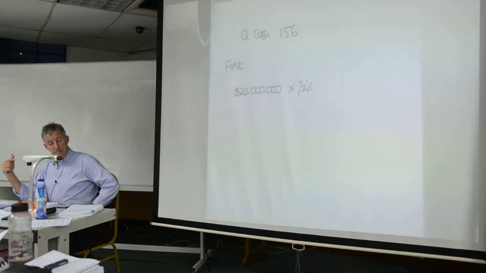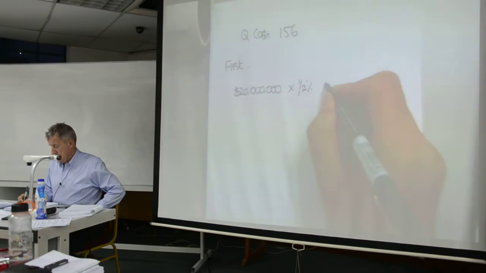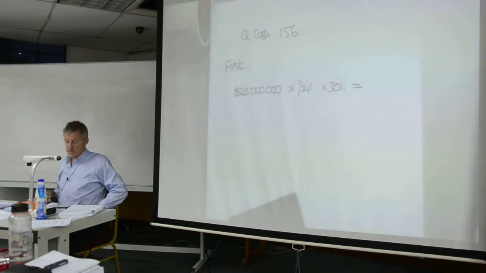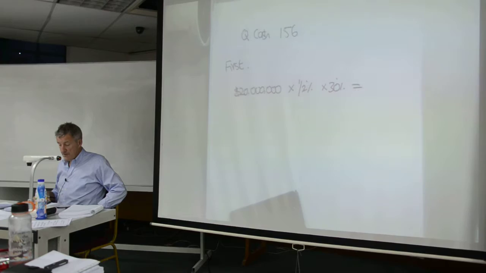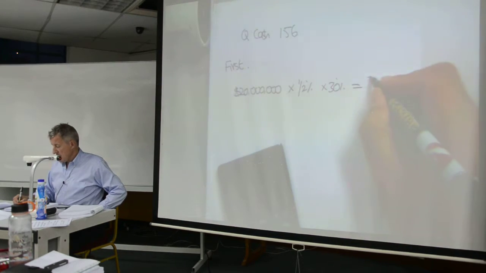If the company doesn't pay us back, it'll go into liquidation, and actually we wouldn't lose everything, we'd only lose 30%. So there's a 0.5% chance that we will lose 30,000. Sorry, there's a 0.5% chance we will lose 30% of 20 million. At 0.5% at 30% gives me 30,000.